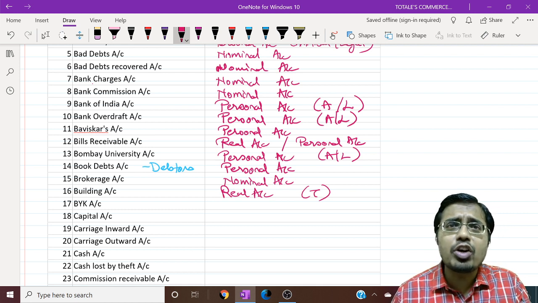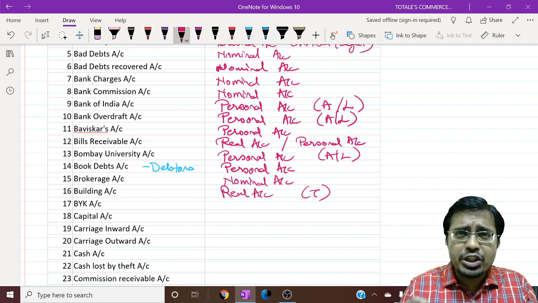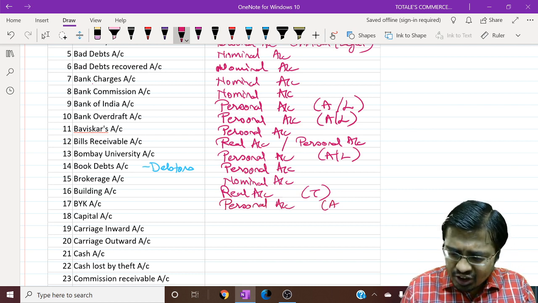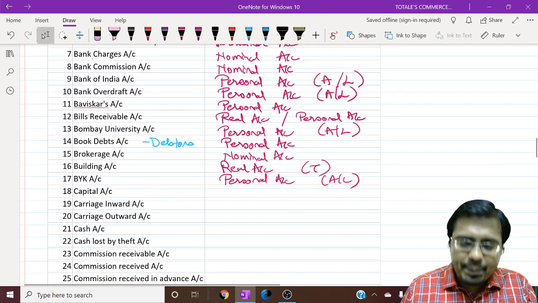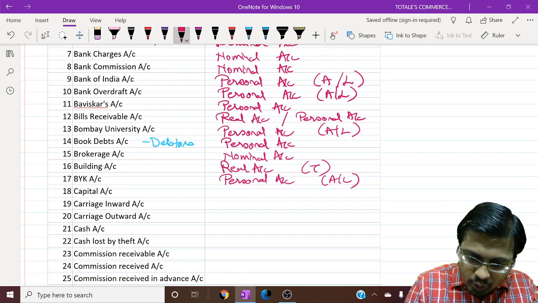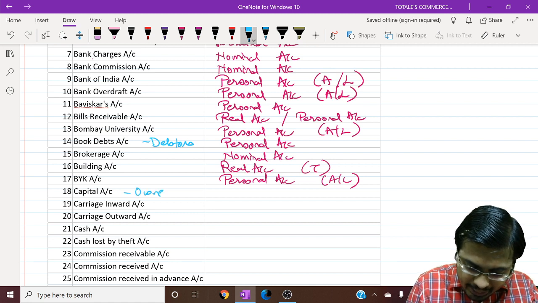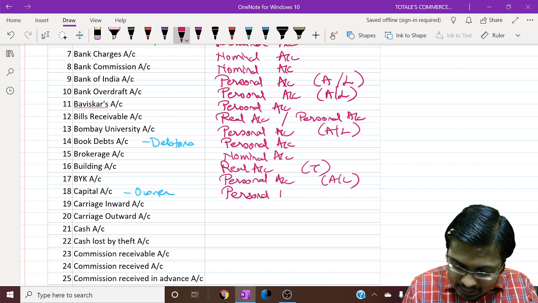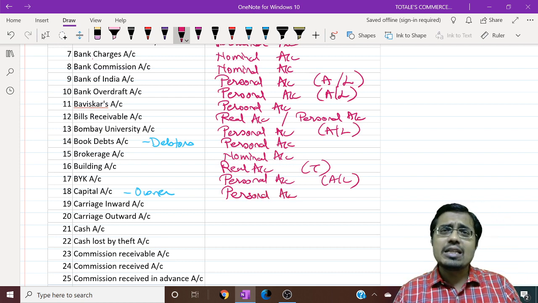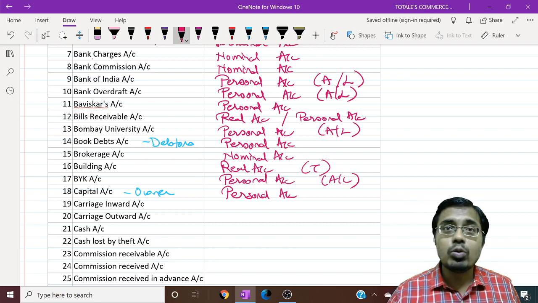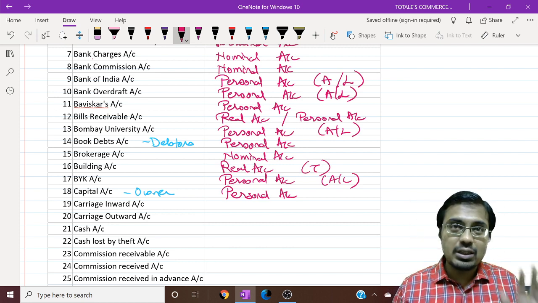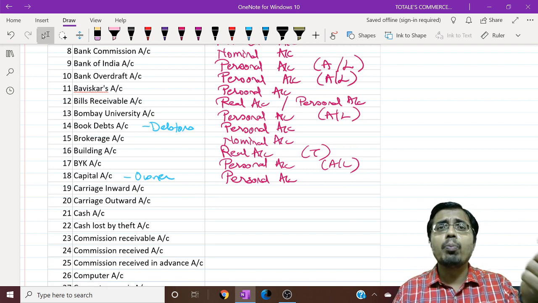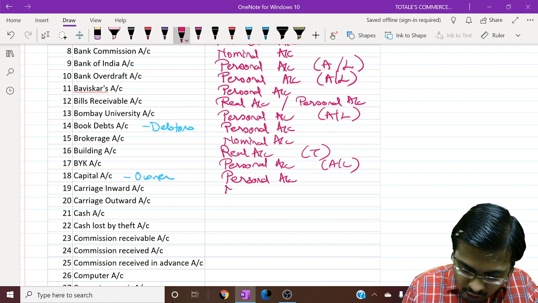BYK, it is the name of a college in Nasik, so it is an educational institution. It becomes personal account. Which? Artificial or legal personal account. Capital account. Capital account denotes whom? It denotes the owner. Always keep it in mind. It denotes the owner. So it is personal account. See, again there are two thoughts. Some writers call it natural person and some writers call it group or representative personal account, but it is personal account. Carriage inward. Now what is carriage inward? It is transportation paid on goods bought. So it is an expense, so it is nominal.